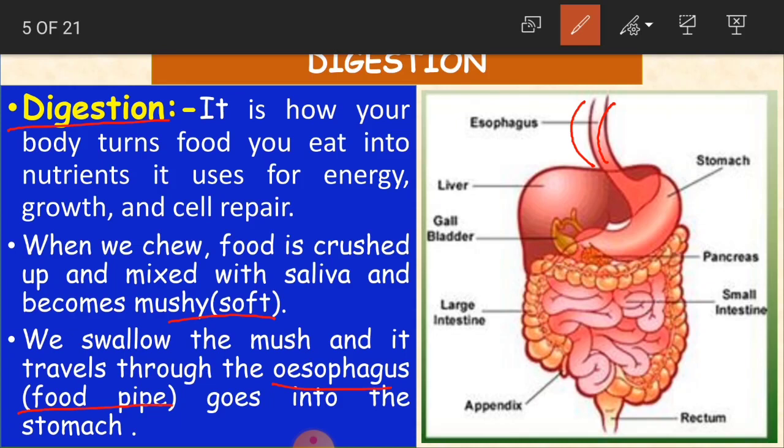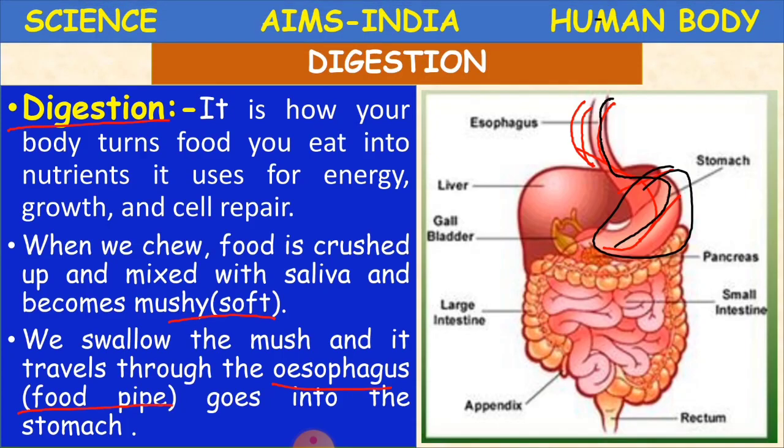When we swallow the soft food, it travels through this food pipe and goes into the stomach. See here, this part is our stomach. So the food we eat and swallow travels through this food pipe and goes into our stomach. Okay, children, clear? And after that, what happens?